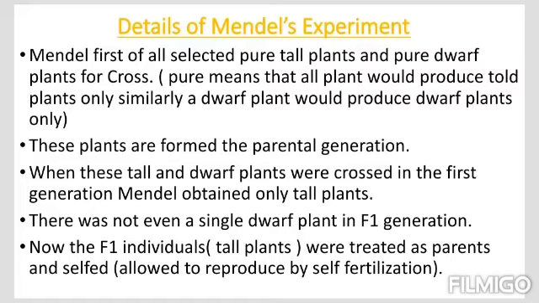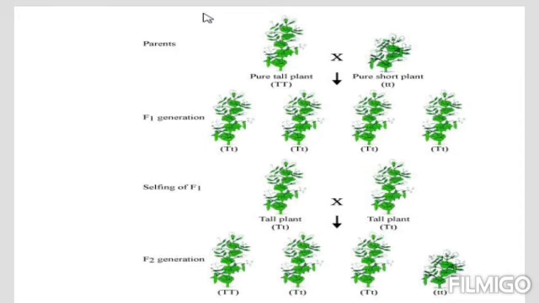Then what he did is that he allowed these plants which were produced as offspring to become the parents. Now he allowed them to self-pollinate with each other. Means for generating the F2 generation, the F1 generation offspring become the parents, and these F1 generation plants are now allowed to self-pollinate with each other. And he saw that in the F2 generation he again receives maximum offspring as tall in nature, but he also received a dwarf variety.